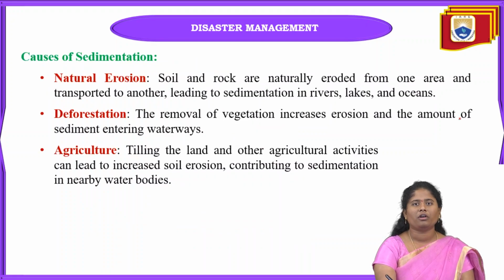And next one is causes of sedimentation. In these causes of sedimentation, what are the main causes we can see? Natural erosion. Because of natural sources like water or wind, we can see this sedimentation. Soil and also rock can be easily eroded because of the natural sources, wind and also water. It can be eroded from one area to another area, means it can be transported easily.